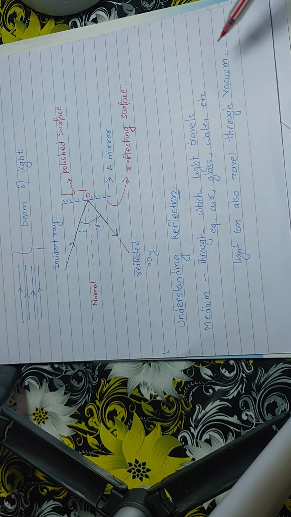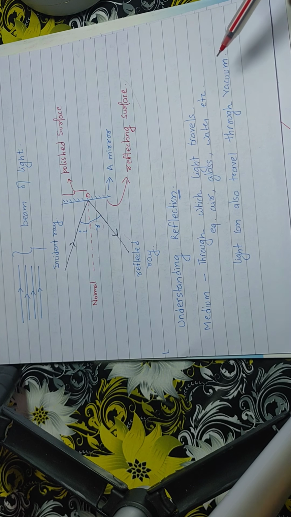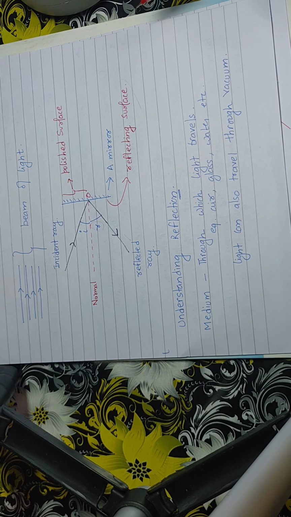Now light can also travel through vacuum. Light is an energy that can travel through a medium like air, glass and water, but it can also travel when there is no medium present, that is, in vacuum. For example, rays of the sun are coming to earth, and between earth and sun there is no medium, there is vacuum.